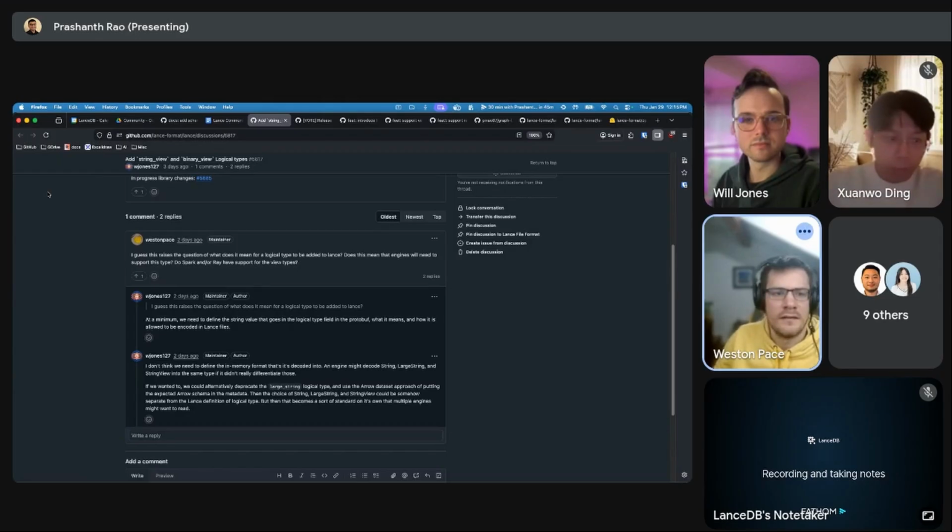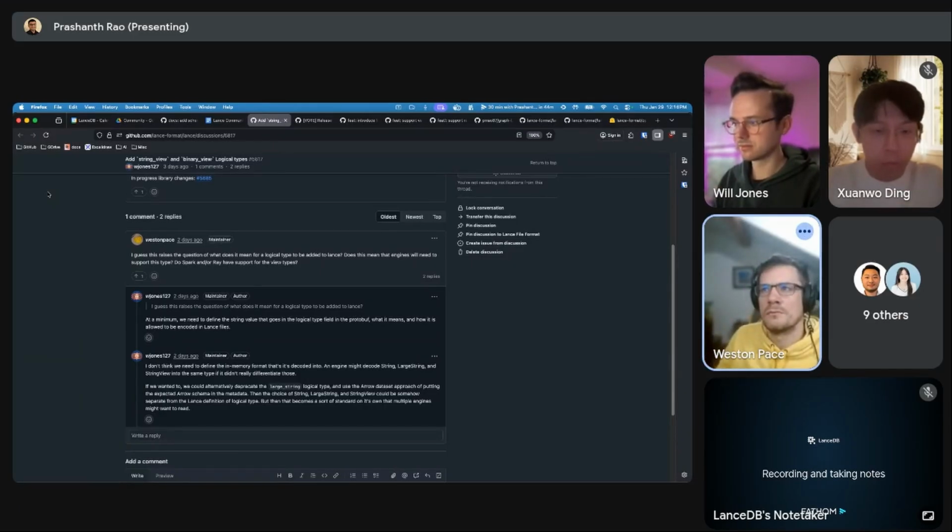The way I think about it is, if we're going to add new logical types, and we have all these different components, so we have the file, we have indexes, we have the query engine, we have the table mechanics like commit and that kind of thing, I'd like to see these eventually get formalized into different components. And when we add a new logical type, the fewer components that have to change, the better.